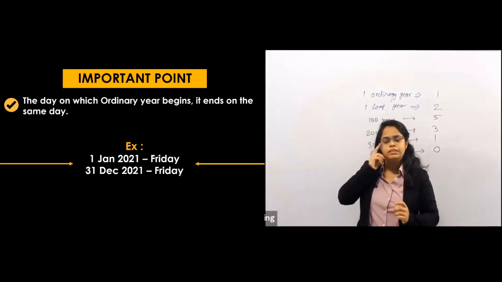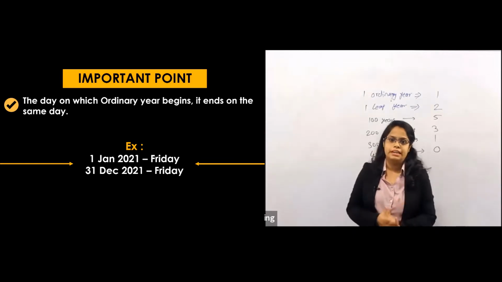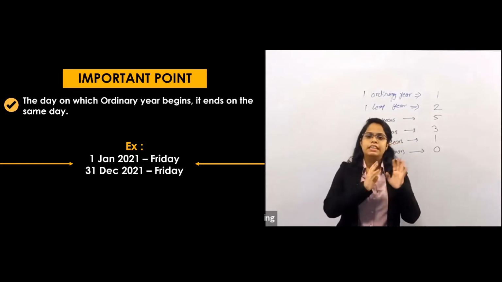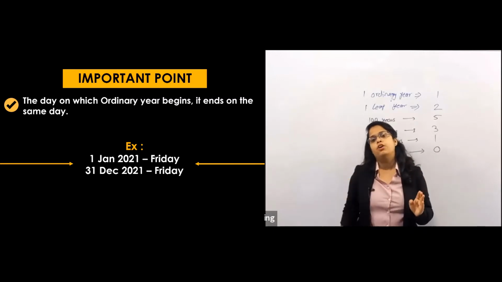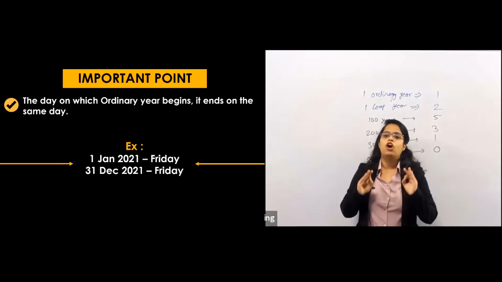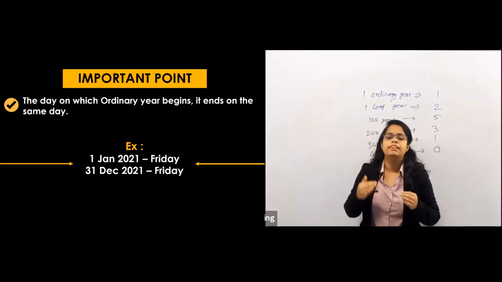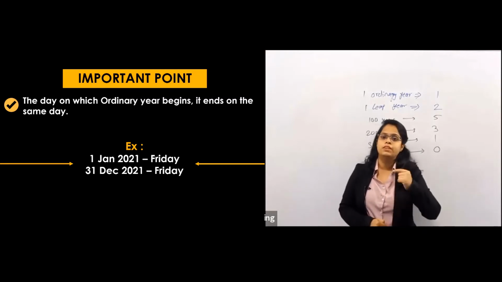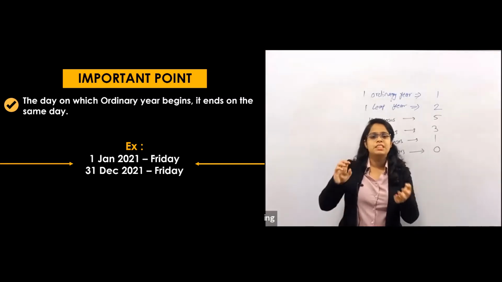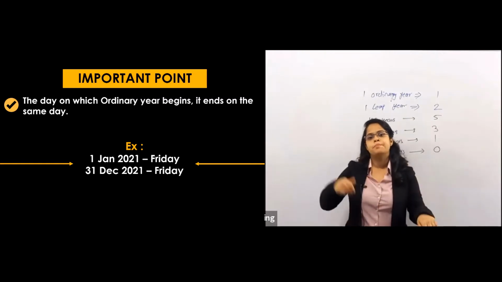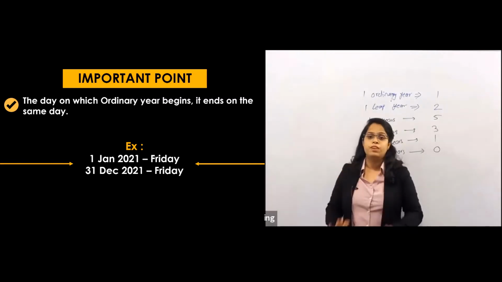The most important things which you have to remember: for an ordinary year, the day on which the year starts, it ends on the same day. Are you understanding what I am saying? For any ordinary year, like this 2021, if 1st Jan 2021 was a Friday, then 100% 31st December 2021 will also be Friday.